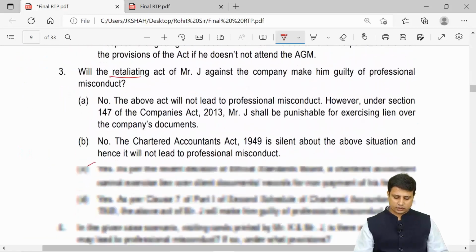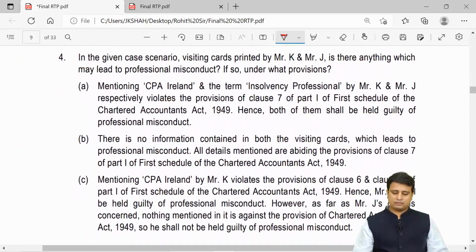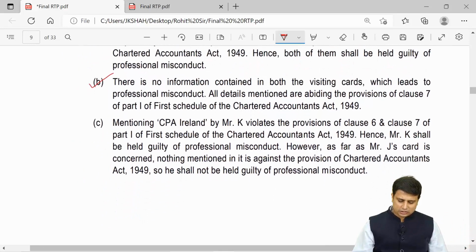So let us go to question number 4. In the given case scenario, regarding the visiting cards printed by Mr. J and Mr. K, is there anything which may lead to professional misconduct? If so, under what provisions? My friends, here there is no misconduct because they have two separate visiting cards and both of them are allowed. Both are designations which are recognized, and hence there is no misconduct here. So the answer here is going to be B.